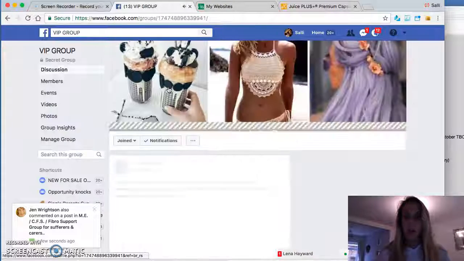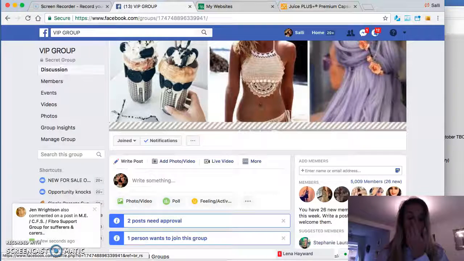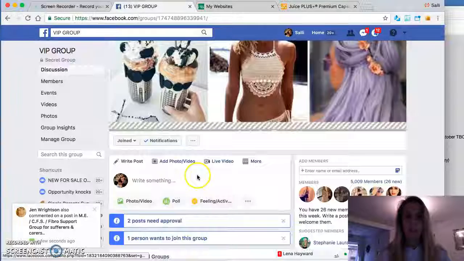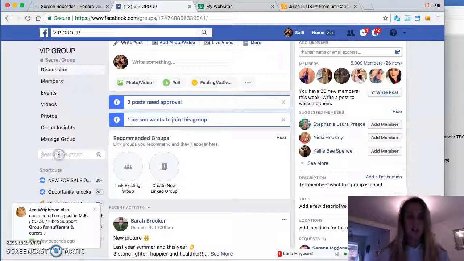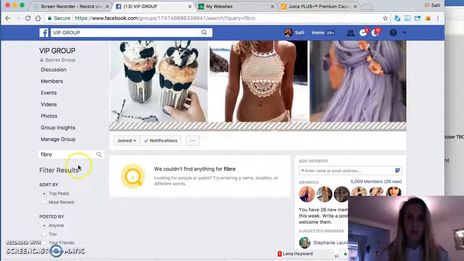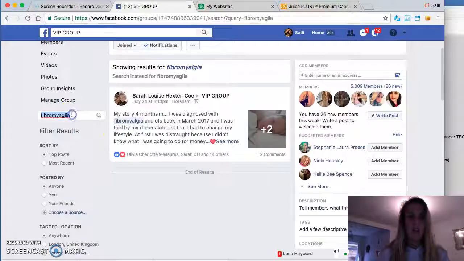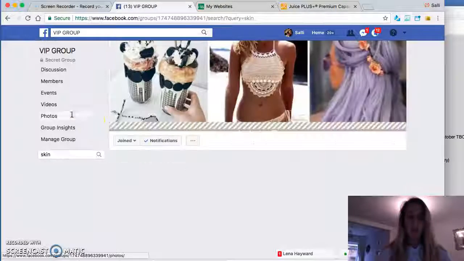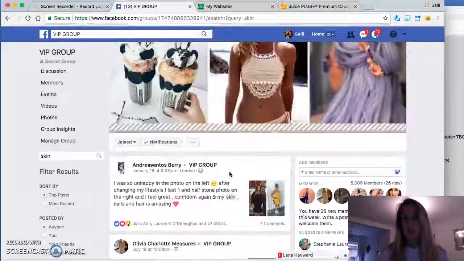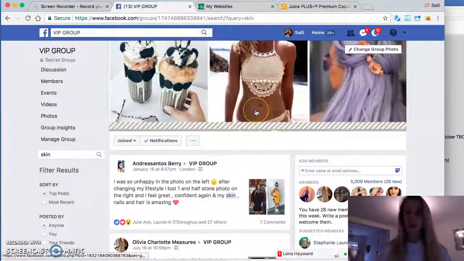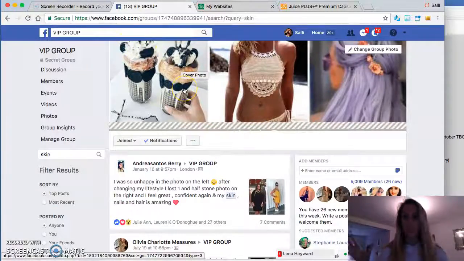Again, all of these groups are linked at the top of our Project SAS admin page. And again, you can search this. You could search for fibro, for example. Maybe in fibromyalgia. Okay, so you've got a testimonial there. You could do skin, and you've got testimonials there, and so on. So that's how you can find all the information you really want at your fingertips at any time.